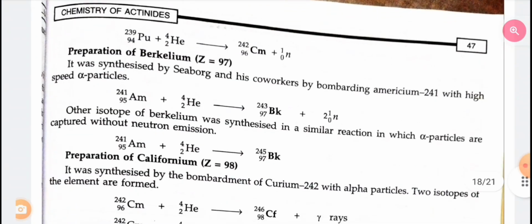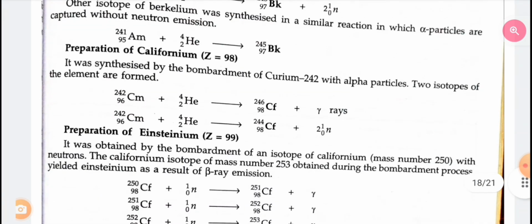Preparation of berkelium. It was synthesized by G. Seaborg and his co-workers by bombarding americium-241 with high-speed alpha particles. Other isotopes of berkelium were synthesized in a similar reaction in which alpha particles are captured without neutron emission. Preparation of californium. It was synthesized by the bombardment of curium-242 with alpha particles. Two isotopes are formed.